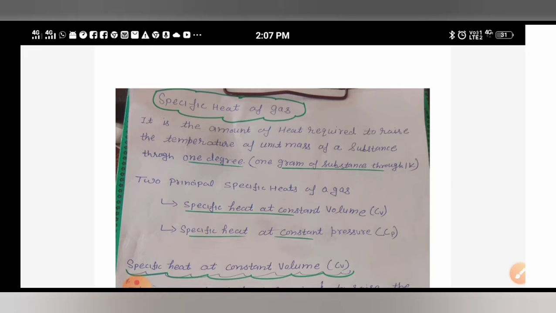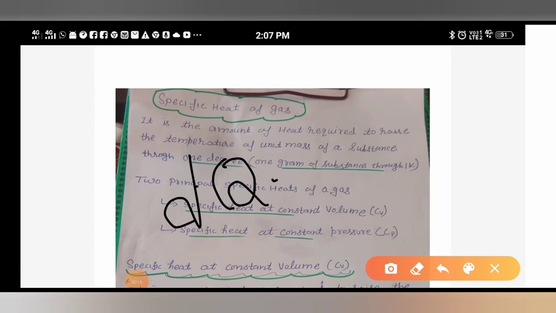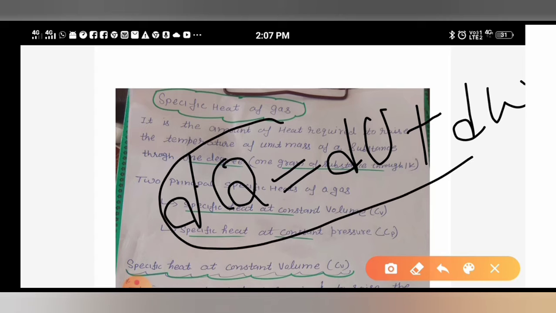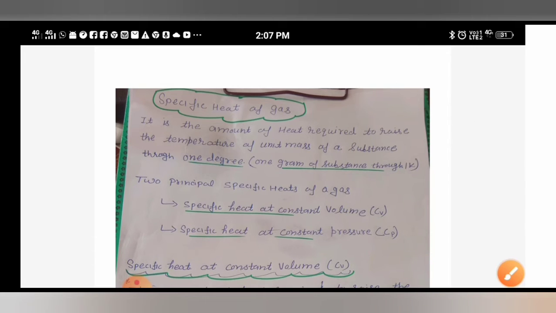Dear students, in my last lecture I taught you about the first law of thermodynamics. According to the first law of thermodynamics, whatever amount of heat you are adding to a system is utilized in two ways: to increase the internal energy and to do external work. So this is the mathematical form of the first law of thermodynamics, which should be in your mind all the time, because we will use it in this lecture also.